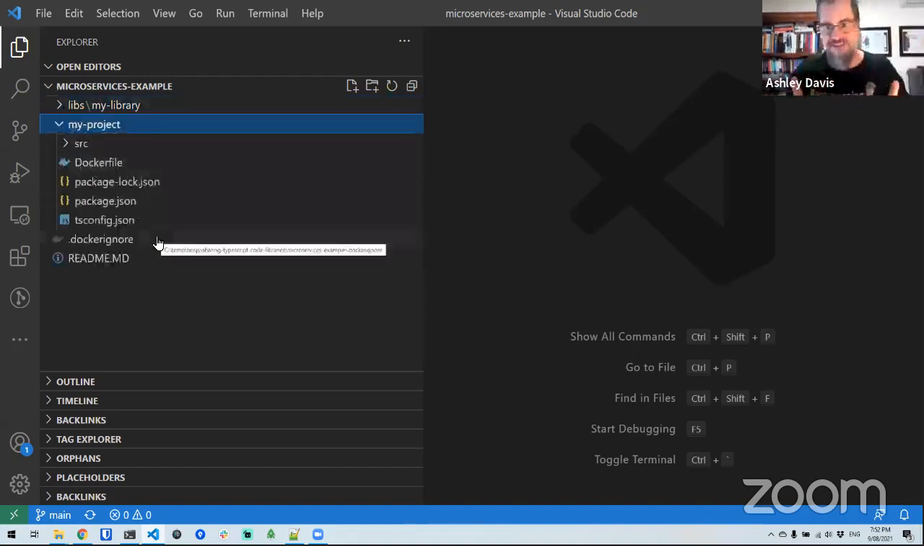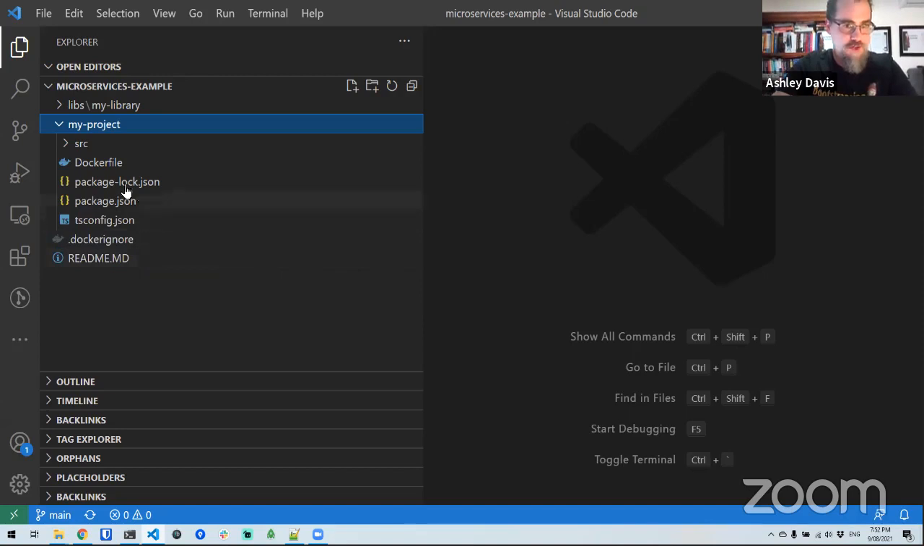Now, this is where it starts to get a little bit more complicated. And the main problem here is that we want to compile all of our code, including our shared libraries, but then we want to bundle all the compiled code in a way that we can easily include it in our Docker image. Easier said than done, but hopefully you'll like my solution that I've got.